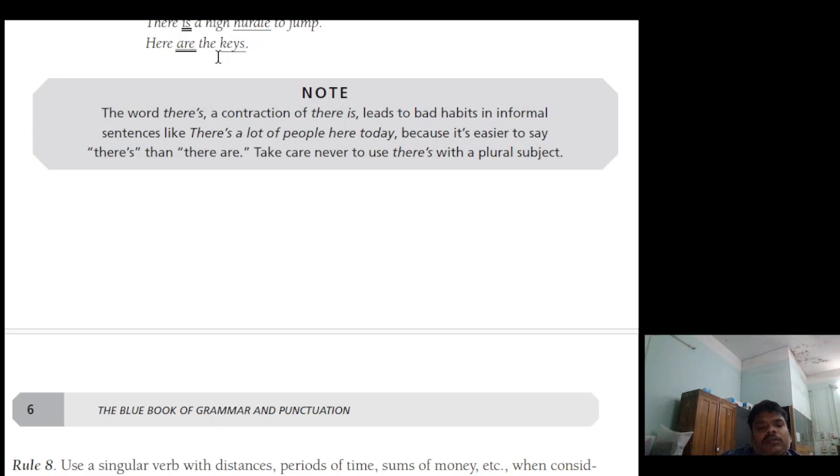Here are the keys. So in a sentence beginning with here or there, the true subject follows the verb. So here the true subject will follow the verb: 4 hurdles is the subject, a high hurdle, and keys.